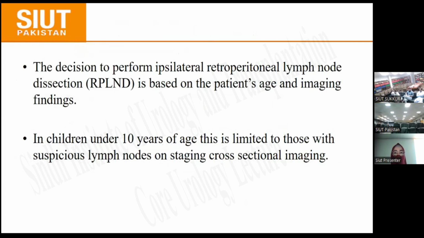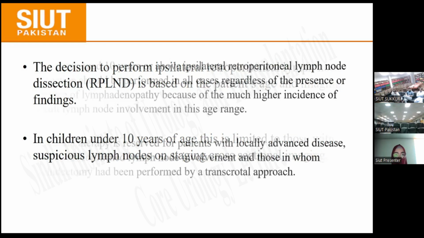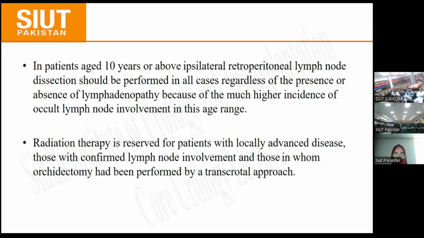The decision to perform ipsilateral retroperitoneal lymph node dissection is based on the patient's age and imaging findings. In children under 10 years of age, it is limited to those with suspicious lymph nodes on staging and cross-sectional imaging. In patients aged 10 years or above, ipsilateral retroperitoneal lymph node dissection should be performed in all cases regardless of the presence or absence of lymphadenopathy, because of the much higher incidence of occult lymph node involvement in this age range. Radiation therapy is reserved for patients with locally advanced disease, those with confirmed lymph node involvement, and those in whom orchidectomy has been performed by a transscrotal approach.